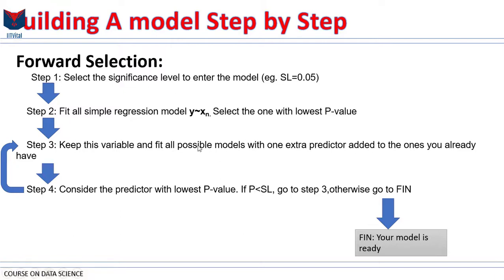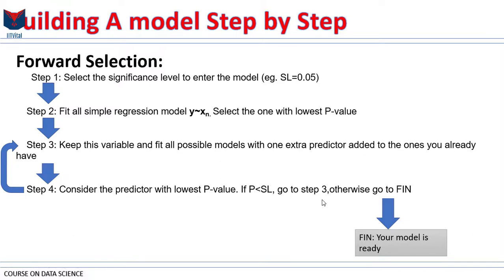Then we go to step 2. We fit all possible simple regression models. So we take the dependent variable and we create a regression model with every single independent variable that we have. And then out of all those models, we select the one which has the lowest p-value for the independent variable. So you can already see that that is in itself a lot of work.